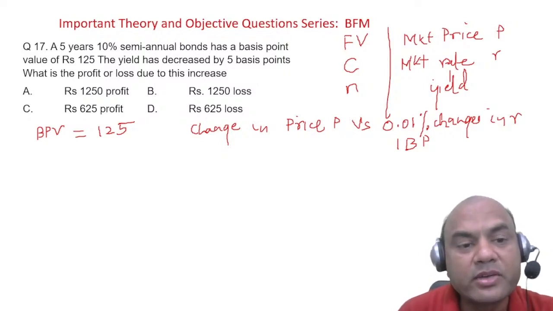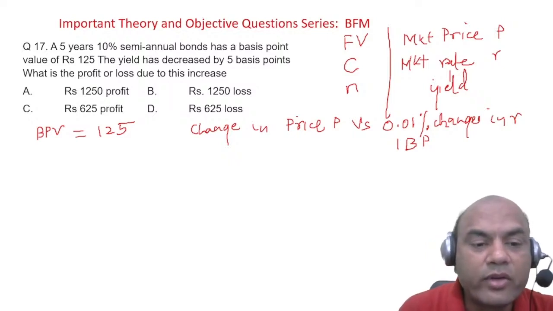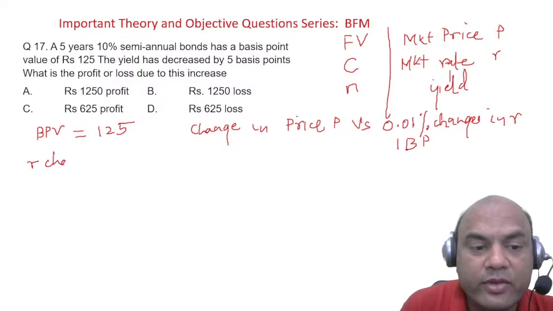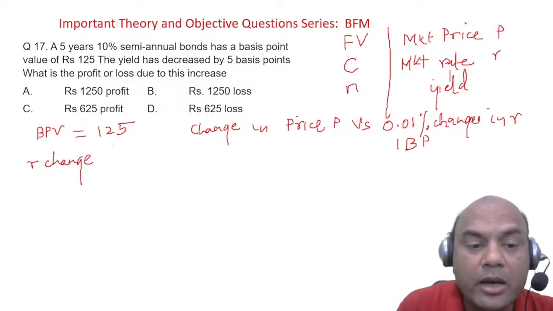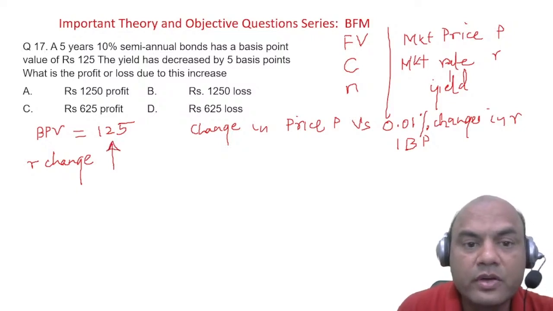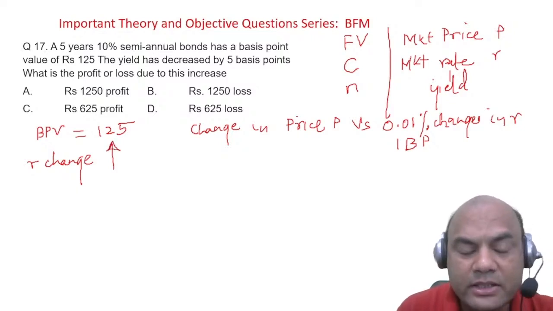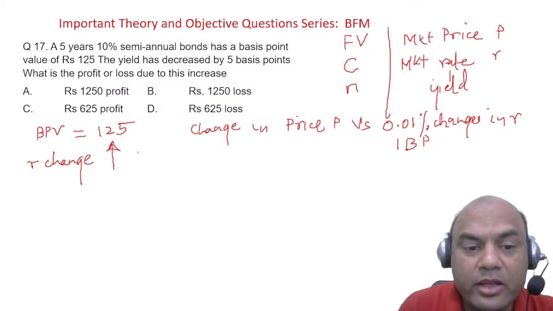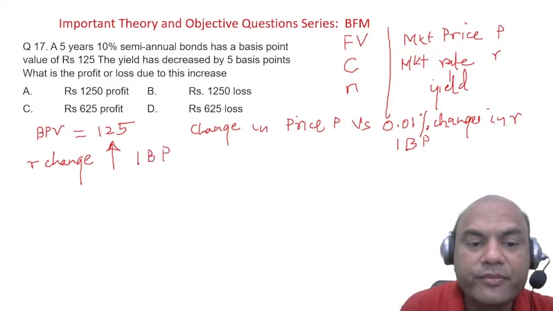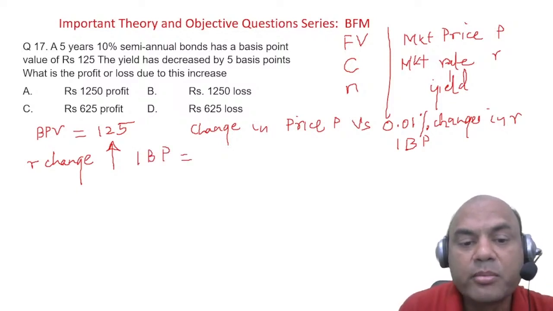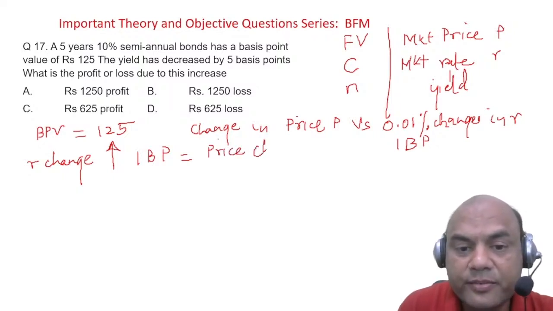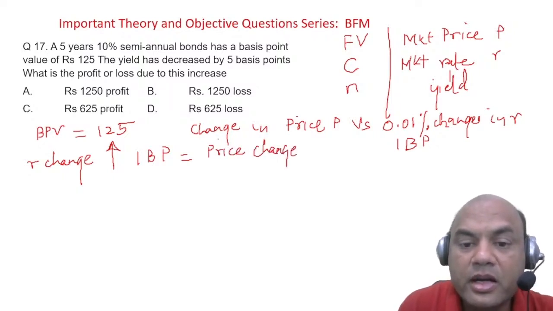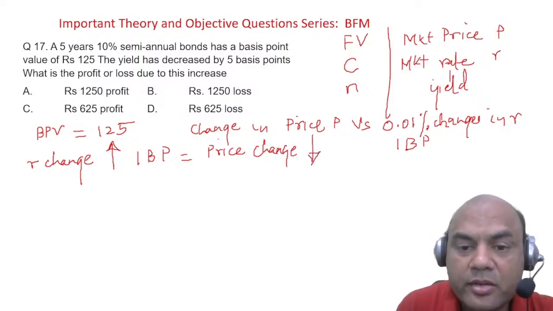So now what is given? It is given that when R changes, now look at this, everyone pay attention to whatever I am saying. R changes, let's say upward. If R changes upward by 1 basis point, the price changes downwards by how much?